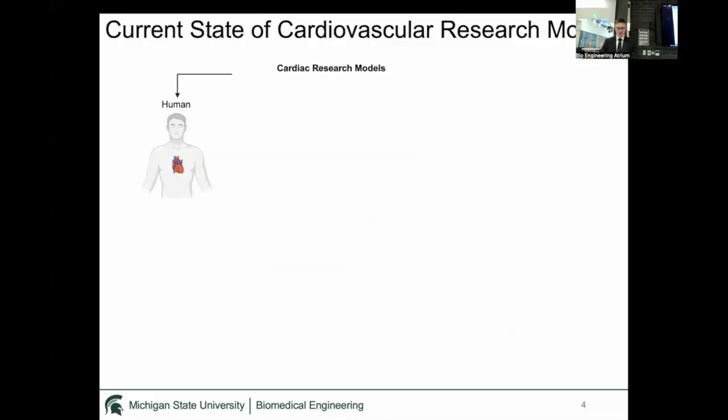One of the reasons why it's such a big issue is because we don't have many good ways to study human cardiovascular disease. For one, it's unethical and illegal to study on live human hearts, and information we can get from humans requires functional readouts. We don't really know what's going on at a cellular and tissue level with high magnification.